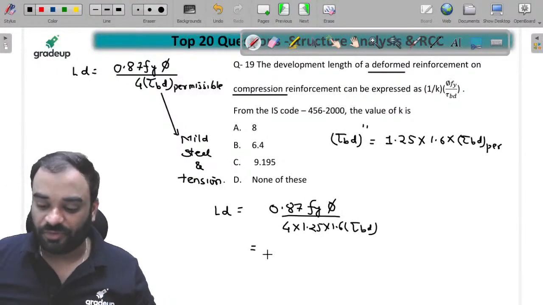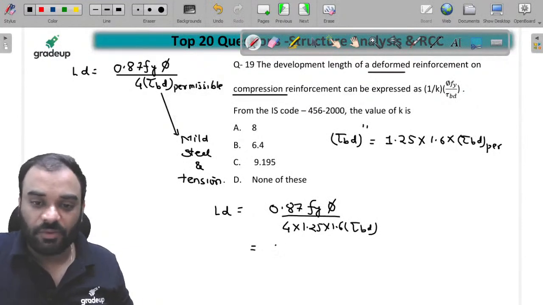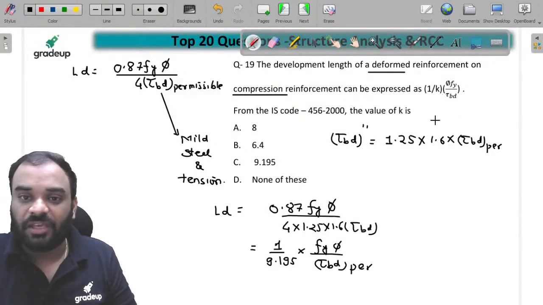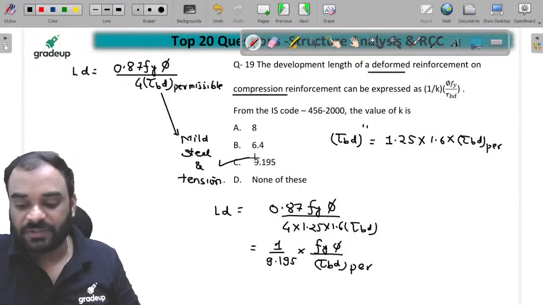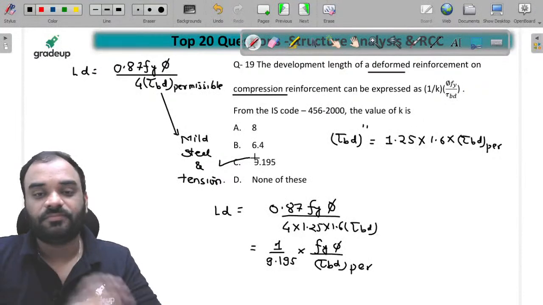Just calculate the value of K. 4 into 1.25 into 1.6 divided by 0.87. So how much it is? It is equal to 1 by 9.195 multiplied by Fy into phi divided by tau bd permissible. Now the value of K can be equal to C, है ना जी? C के बराबर होगा बच्चों.